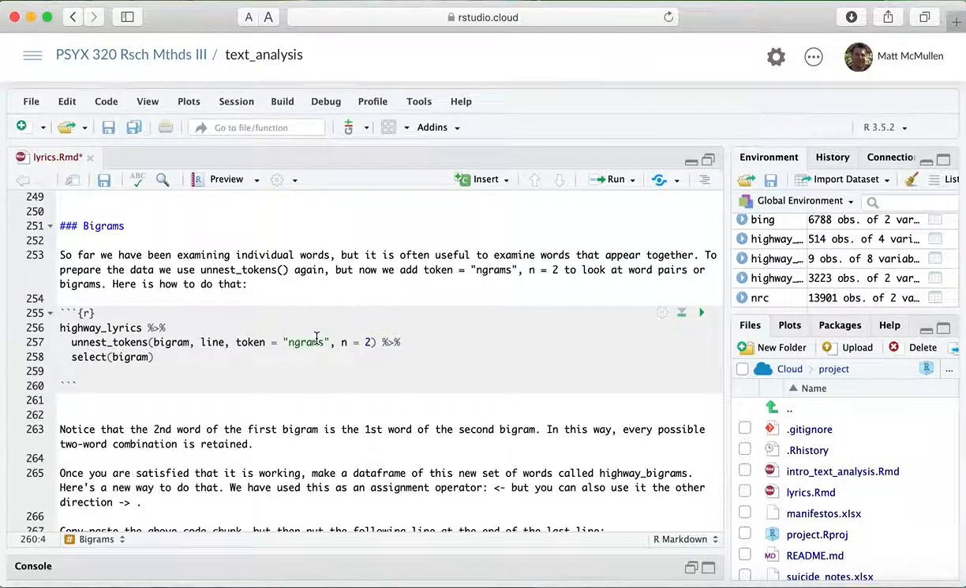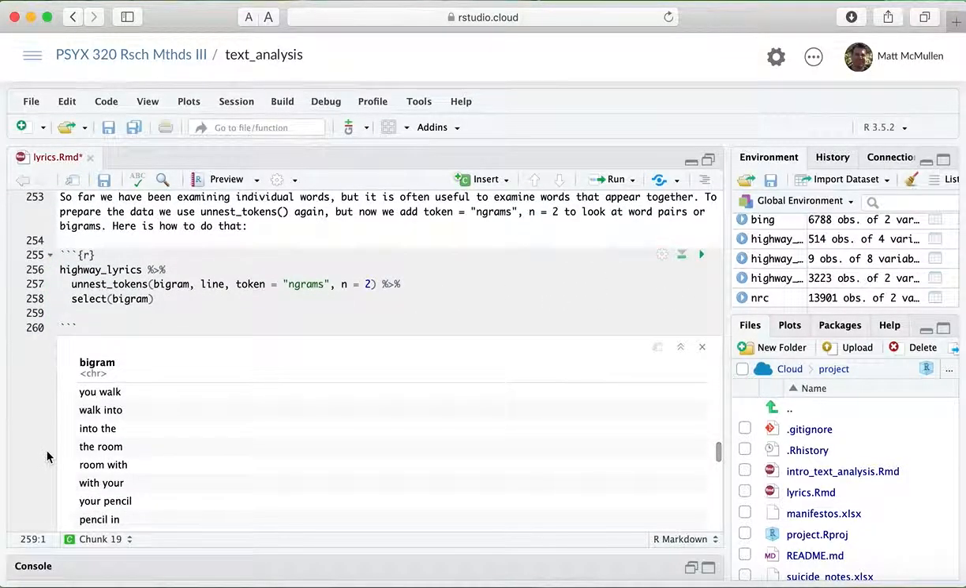So that's what I wanted to do here, is show you how we can look at word pairs that are called bigrams. If we start with the lyrics again, the text column is called line. Then we want to create a new column of bigrams. To do that, we define the token as n-gram, and then n is 2. If we wanted trigrams, or sets of 3 words or 4 words, we would change that number in there. And if we do that, notice what it does.